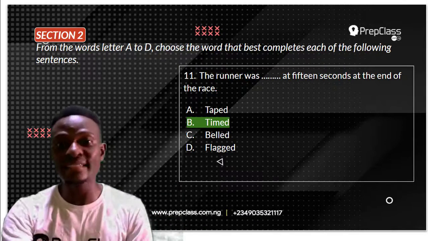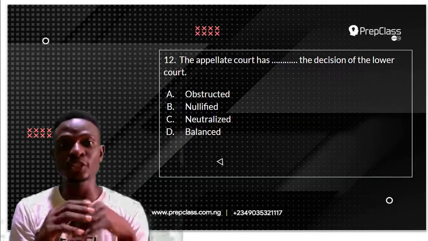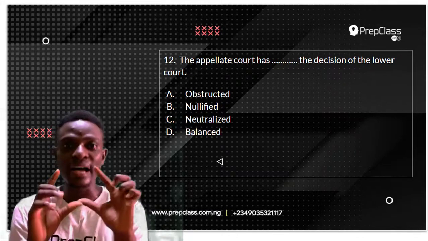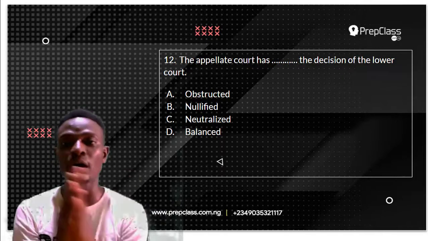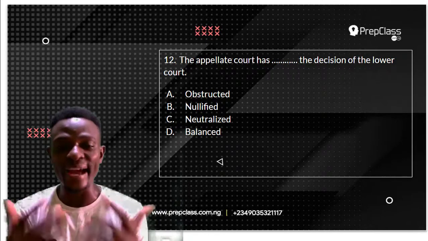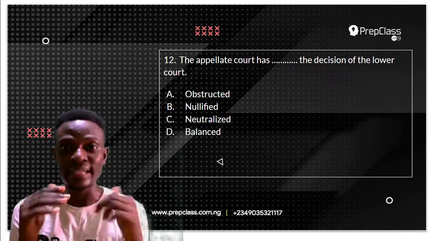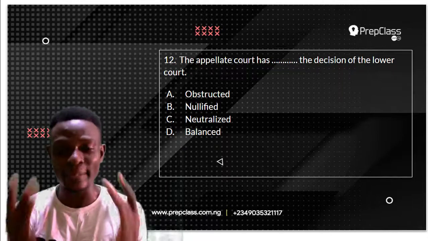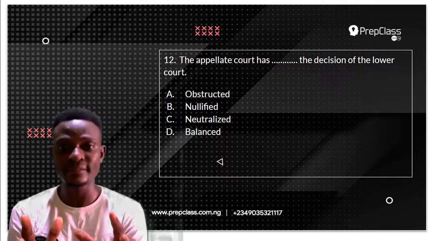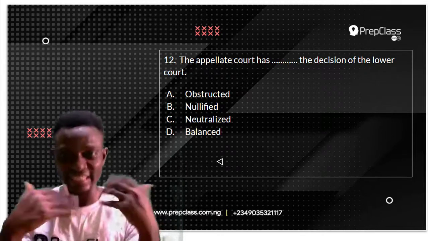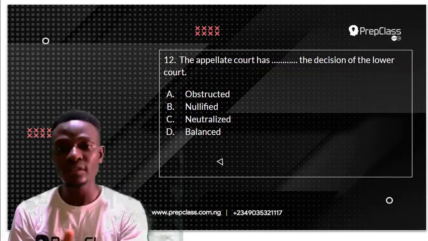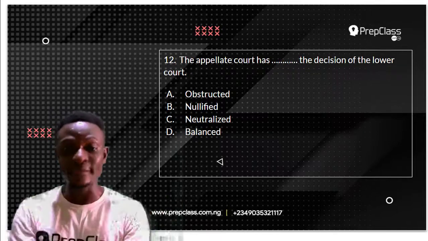Moving on to the next question, which is question number 12. The appellate court has dashed the decision of the lower court. Remember, we have to select the option that best completes the blank space in the sentence. Now, we are dealing with legal terms in this question.